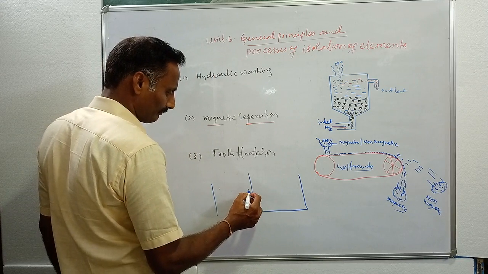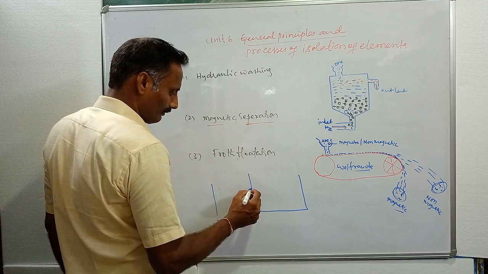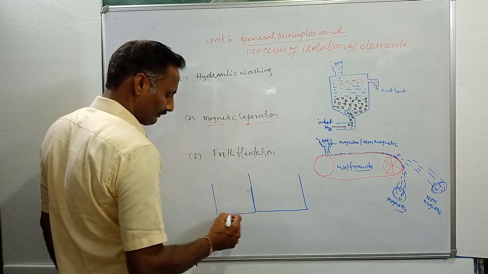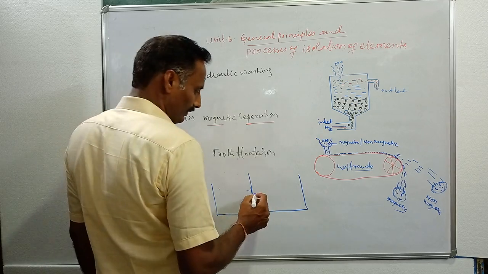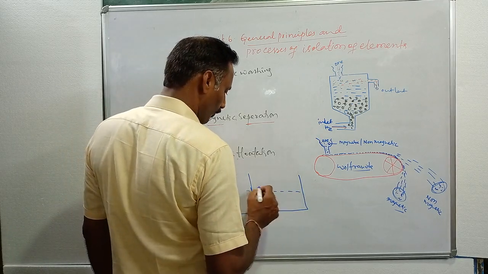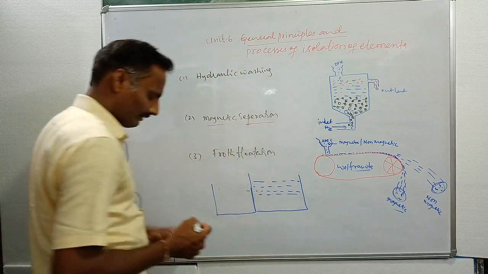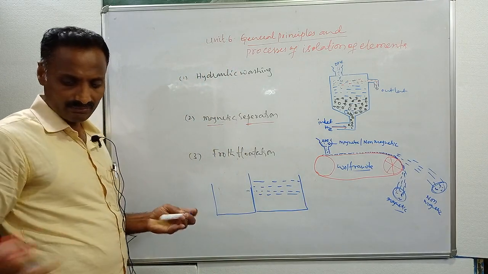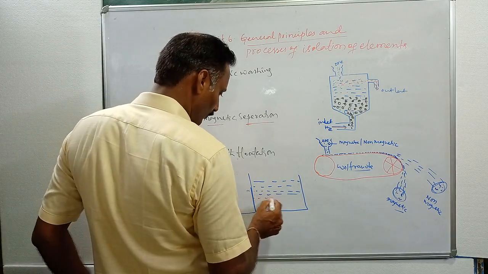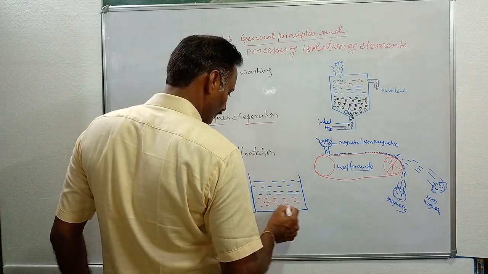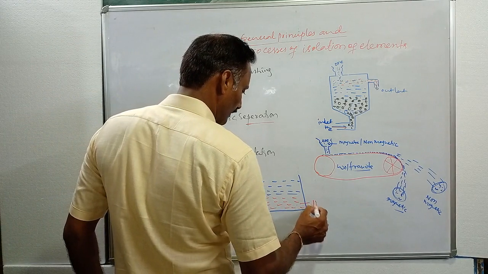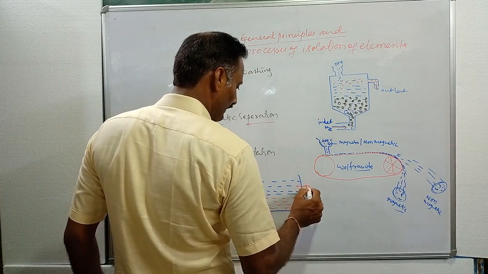One more vessel here. Here we fill it with oils. It has oil, and along with the oil it is mixed with water. This is water, and this is oil.